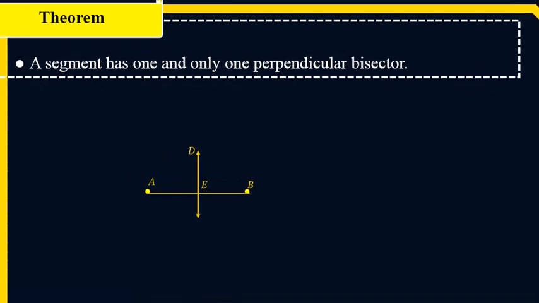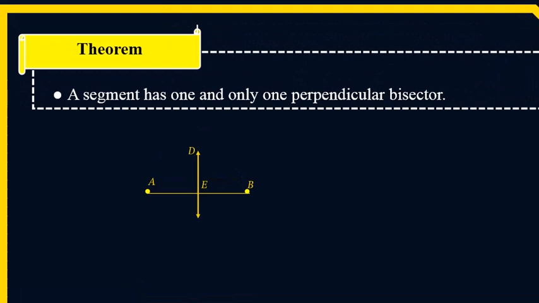Another theorem in perpendicular: a segment has one and only one perpendicular bisector.